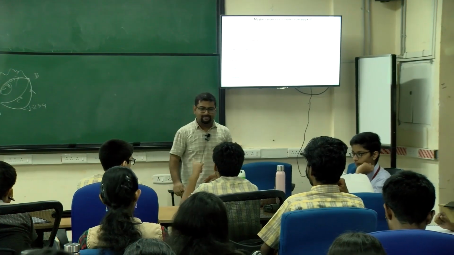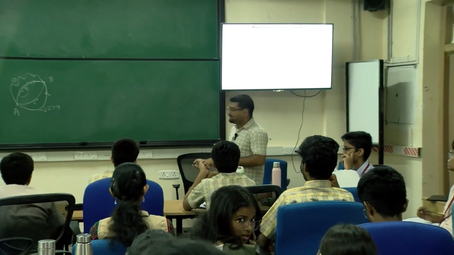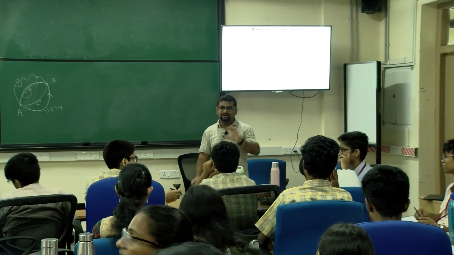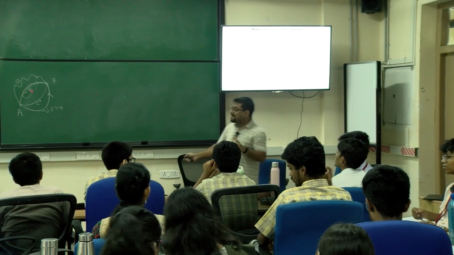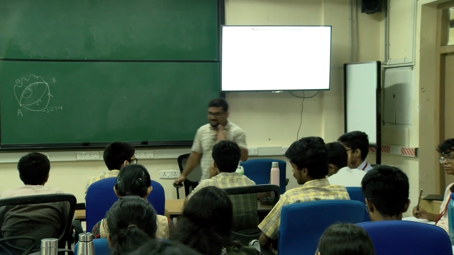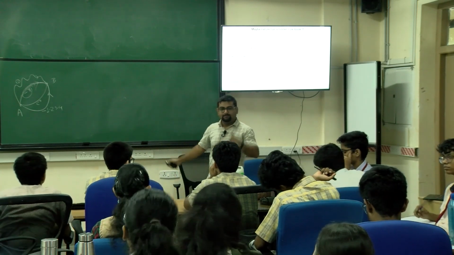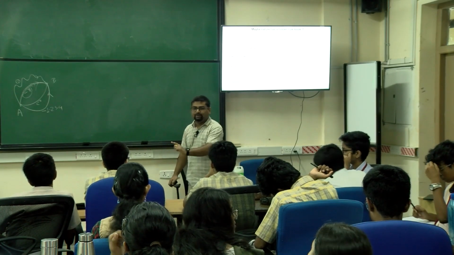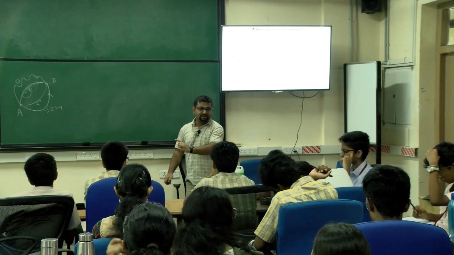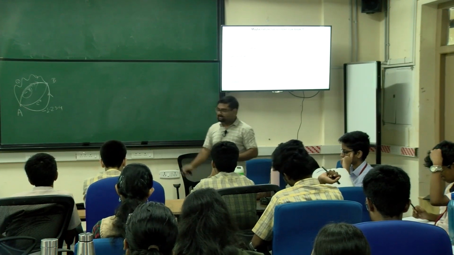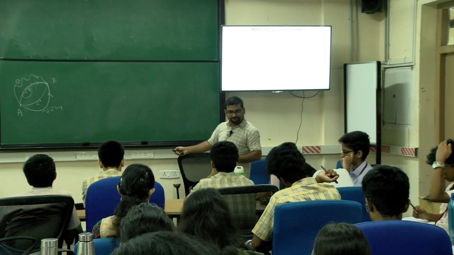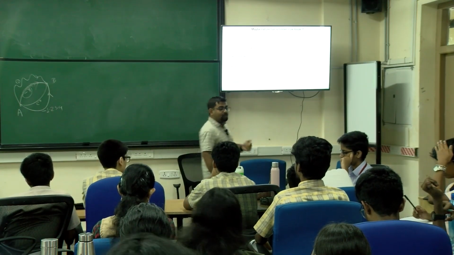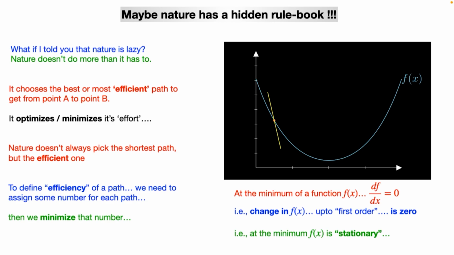Yes. How do you assign numbers to paths? That we will see. Some function, right? Some function depending on the path. So how do we assign the number? We don't know, but we have to do it consistently for each path. But one thing is clear: to define the efficient path, we have to assign some measure to it, which measures the efficiency. That's why I am putting some real number corresponding to a path, and we have to minimize it. And how do we minimize a function?